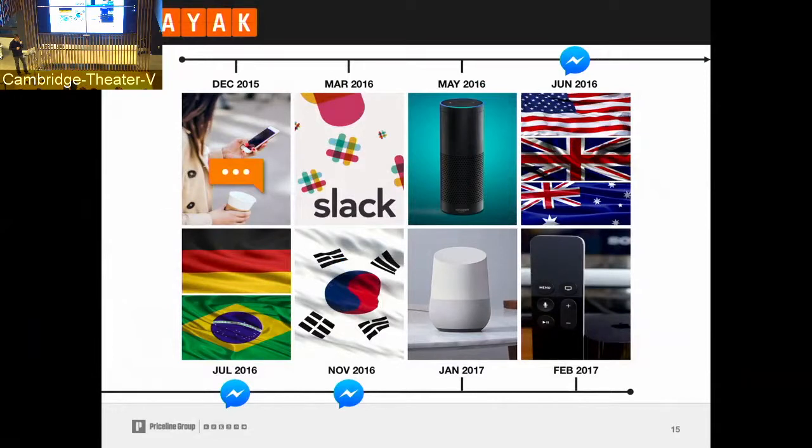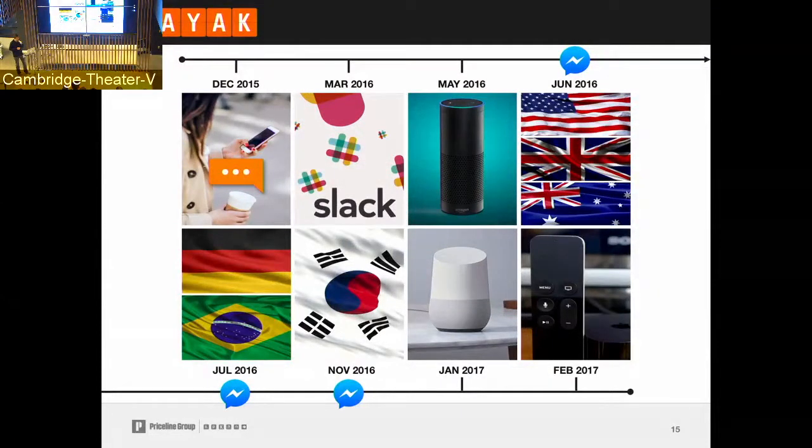We found that there was a lot of repetitiveness and a lot of potential for automation, which made us start to work on our in-house natural language processing platform that we then used first in a Slack integration that we launched in March, in an Amazon Alexa skill that we launched in May, and then in an English-speaking Facebook Messenger bot that we launched in June. And we also had the ability to add many languages to that.